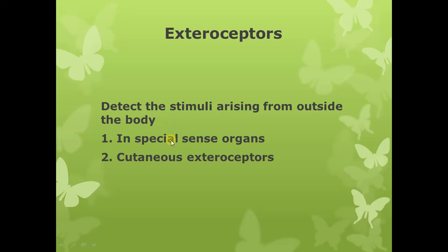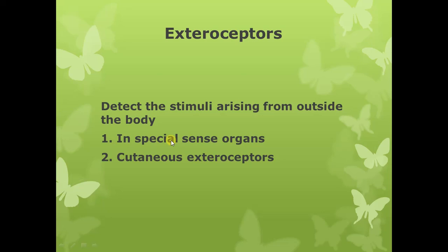We have the photoreceptors present in the eye for the detection of the light stimulus. Then we have the olfactory receptors present in the nose, which detect the smell sensation. Then we have the phonoreceptors, or sound receptors, for hearing, and we have the taste receptors for taste.